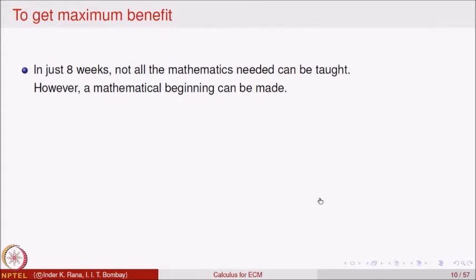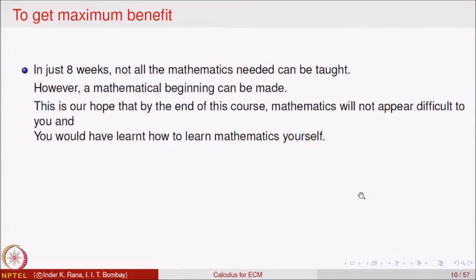A good mathematical beginning can be made, and that is my hope. At the end of the course, mathematics will not appear as difficult as you might have thought, and you will have learned at least how to learn mathematics yourself. So, all the best for this course.